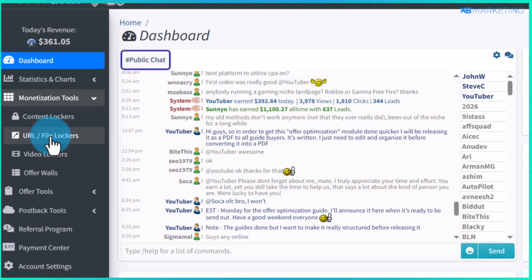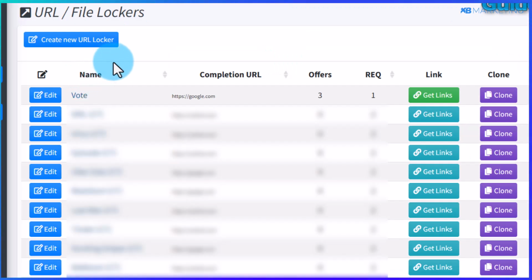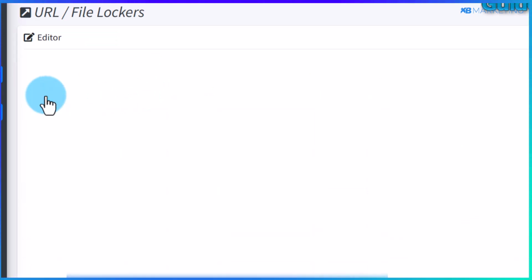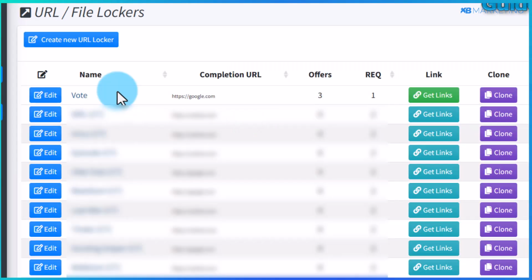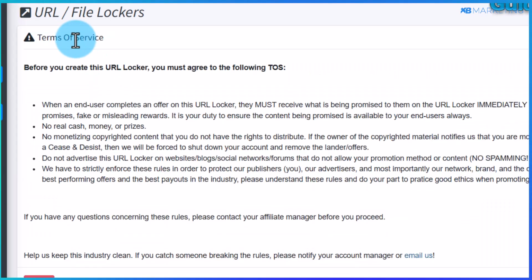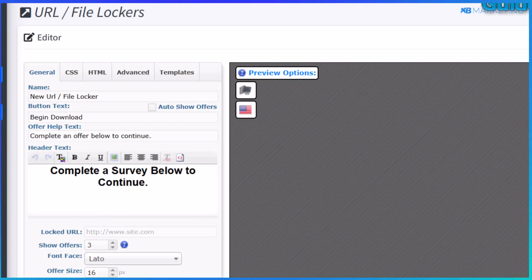So you want to click on it. Once you do that, it's going to bring you to this page. So I'm going to show you an example of what your content locker should look like. As you can see, I have already created a locker here, and I'm going to show you exactly how to create this type of locker. So all you just simply need to do is to click on the create new URL file locker. You want to agree to terms of service and you want to click on continue.